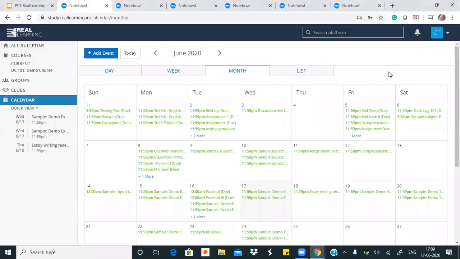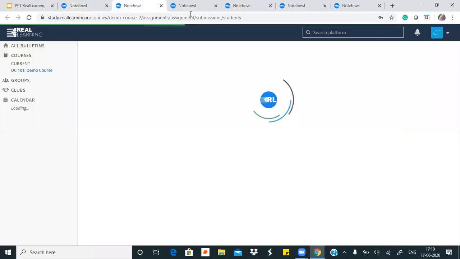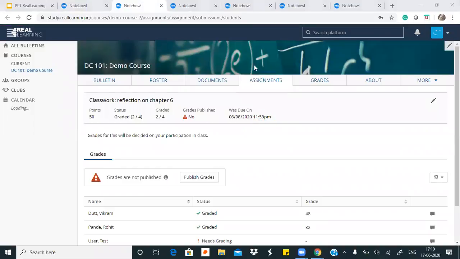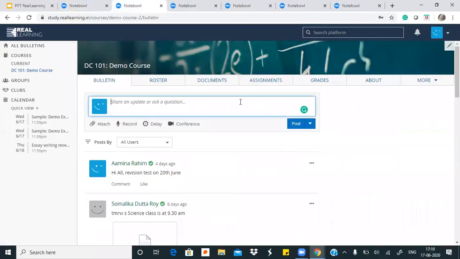In the chat box, one question is there: can you link with other video conferencing apps also? I did answer it. Can you show the demo by linking with either Zoom or Meet? Zoom is already on the platform, so that can be used. When it comes to Google Meet, we don't have an integration right now. But if you paste any Meet link on this bulletin here, students will click on this link and be able to join it.